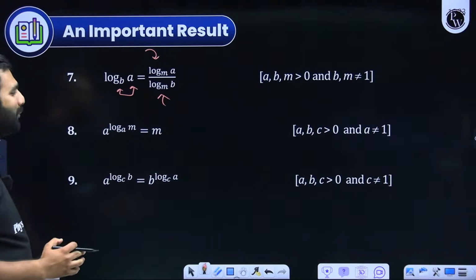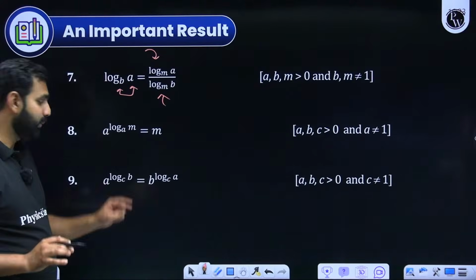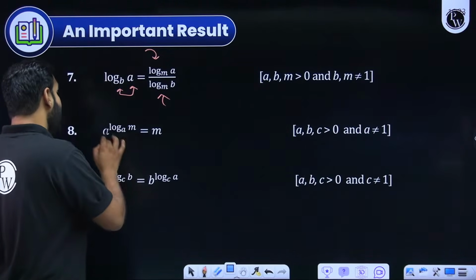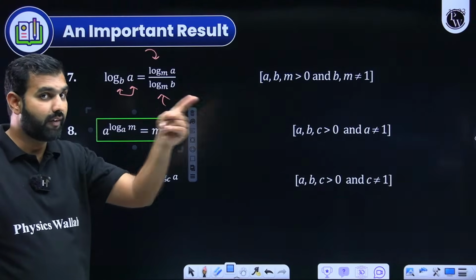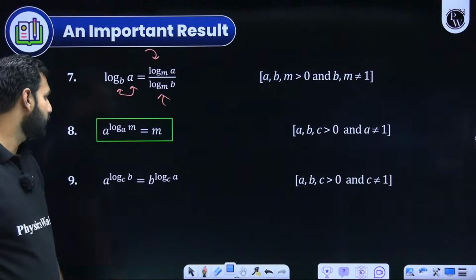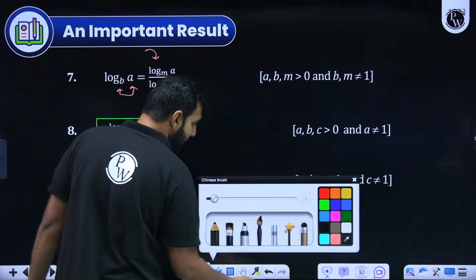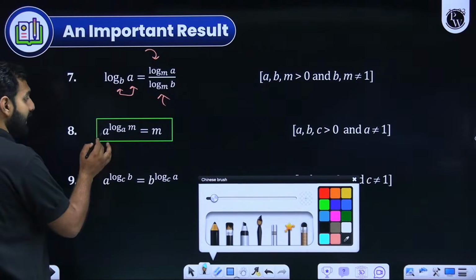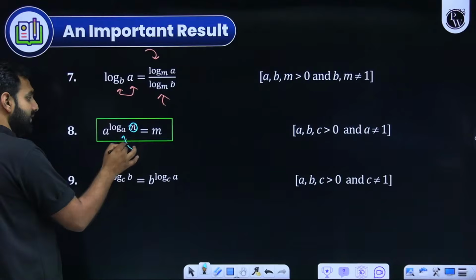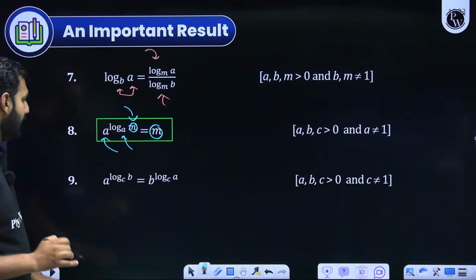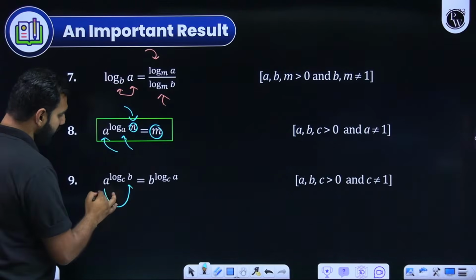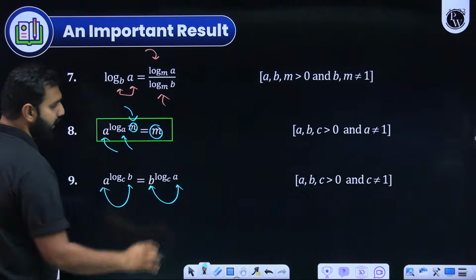Now let's study and prepare here. I hope you remember this is something very useful and worthy of remembering, that this is something which you use in the integrating factor as well while solving linear differential equations of first order. So there, remember this: a to the power log of m at the same base a always gives you this m. I hope you'll remember that. And here, this a and b can always be swapped.